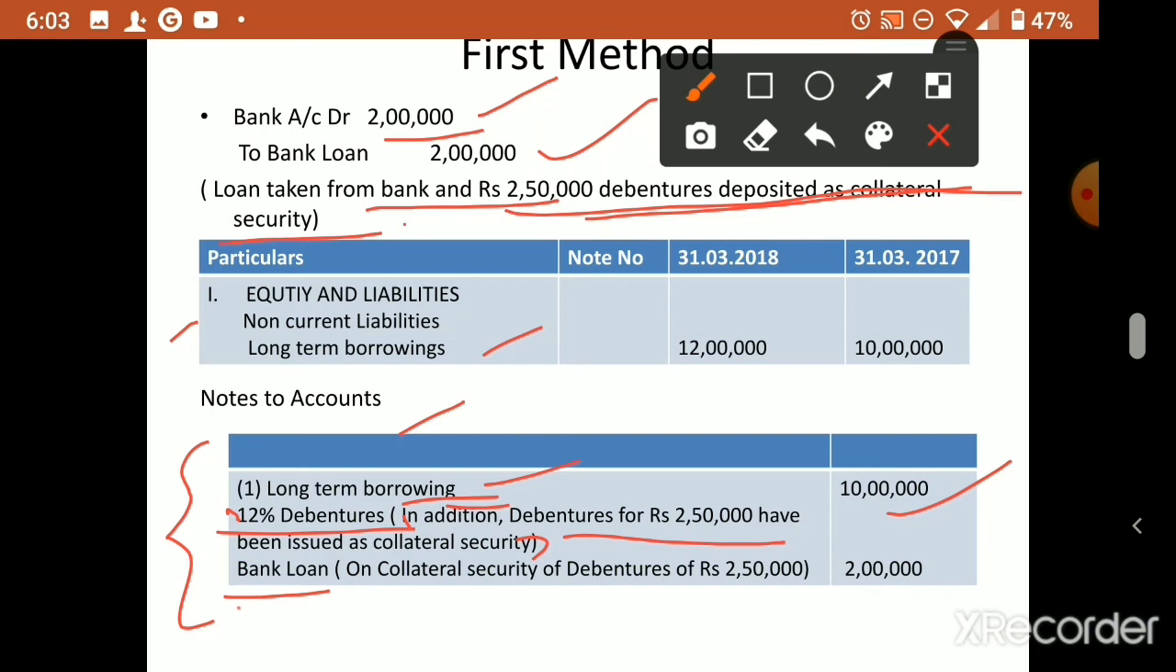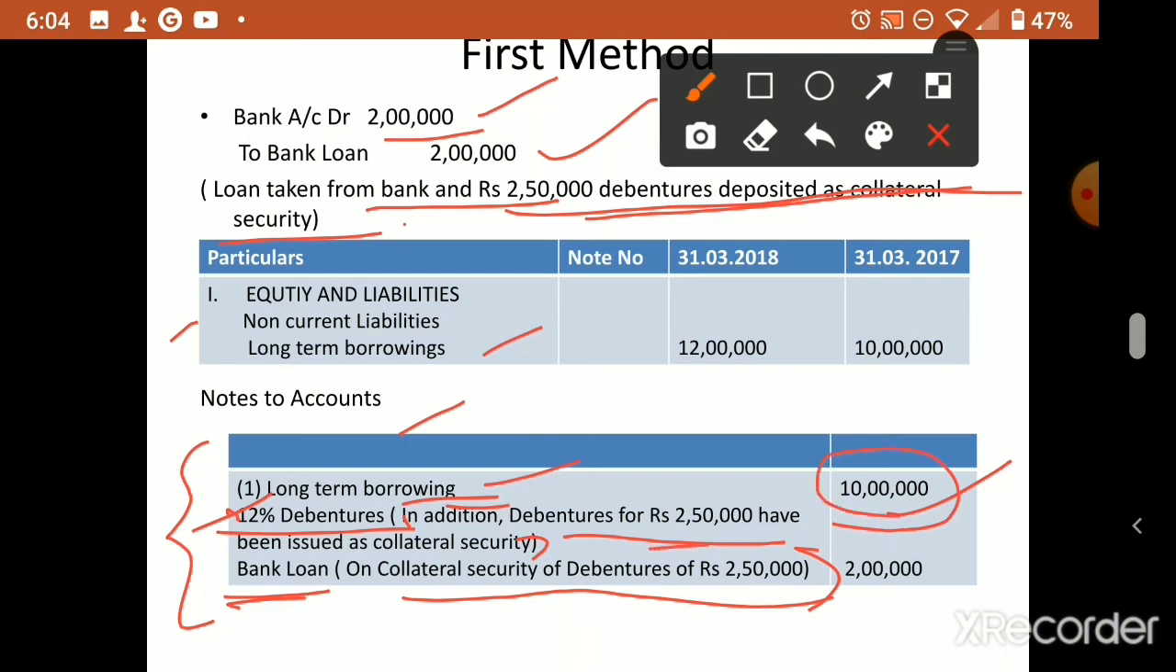Okay, so under bank loan also, what do we write? Collateral security of debentures rupees 2,50,000. So 2,50,000 of debentures is placed as collateral security for that bank. Under bank loan we explain it, and under the debentures heading we also explain that this much debenture is in addition, meaning 10 lakh debenture is already there.